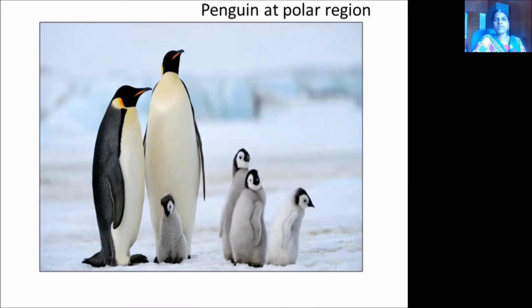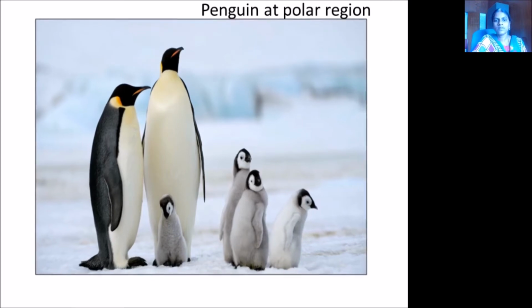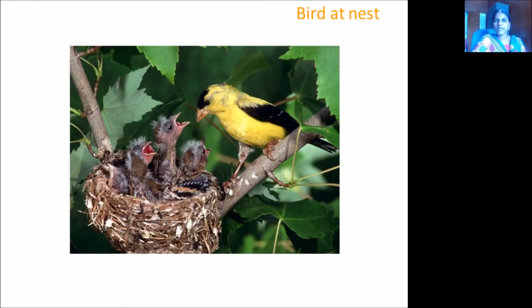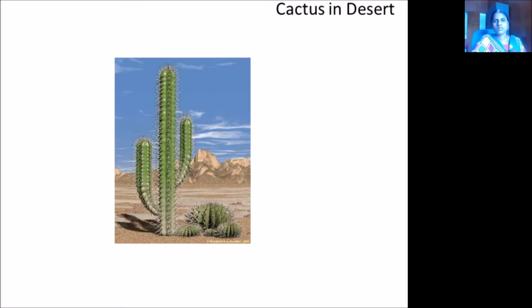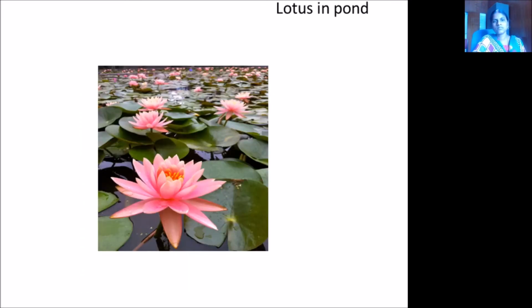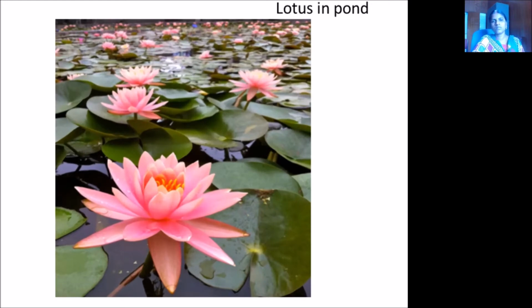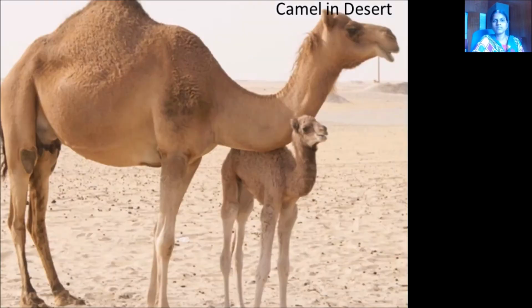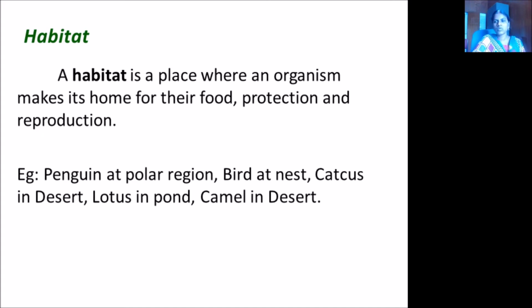Okay. So, penguin at polar region, bird at nest, cactus in desert, lotus in pond, camel in desert. These are the habitats. Okay, so camel lives only in the desert. Lotus will live in the pond alone, not in ocean. So those are the habitats. A habitat is a place where an organism makes a home for their food, protection and reproduction. Example, penguin at polar region. Those examples we have seen now.